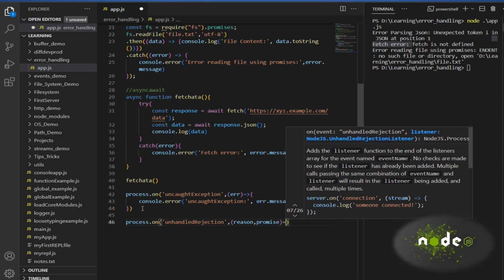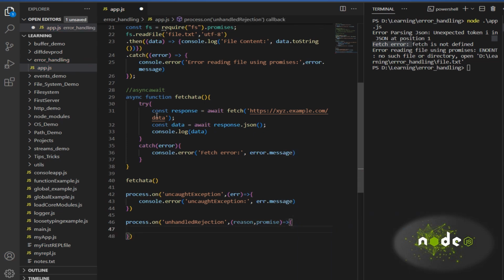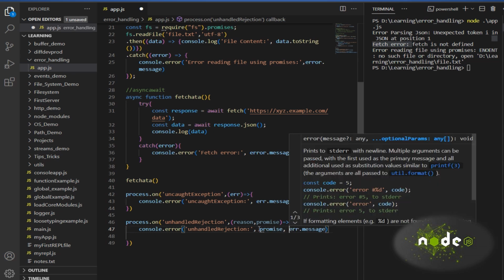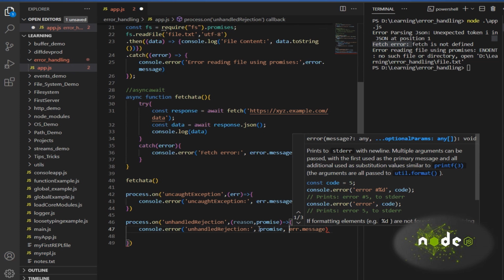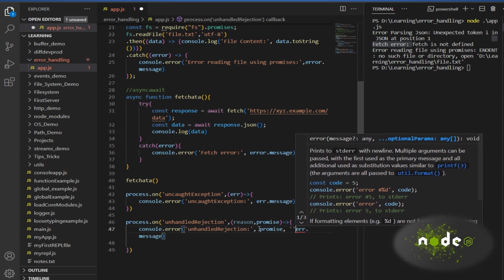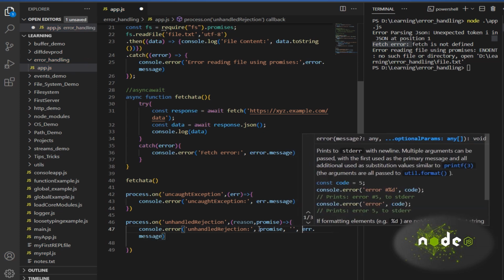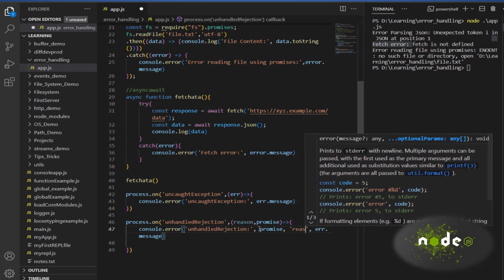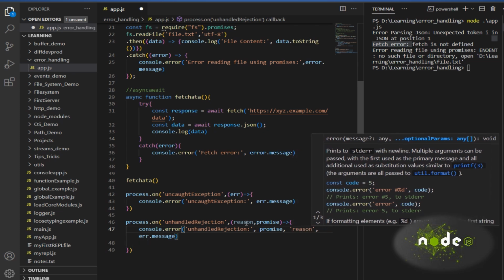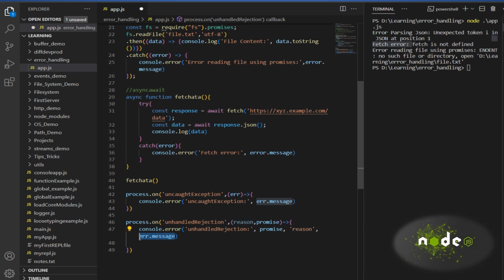Then I'll print the same: unhandled rejection. We can say at which position and what it is. So we can print promise and reason. This is what will be printed: at what place this happened and what is the reason for it.